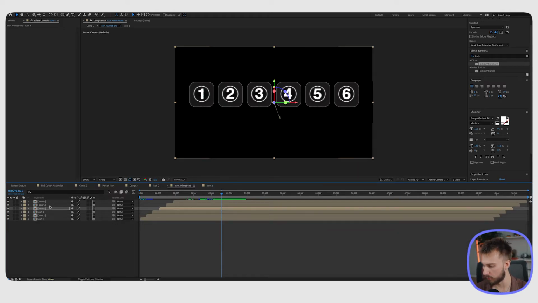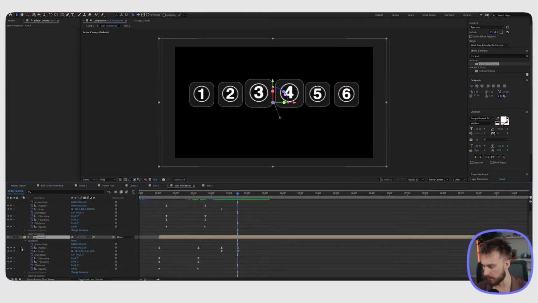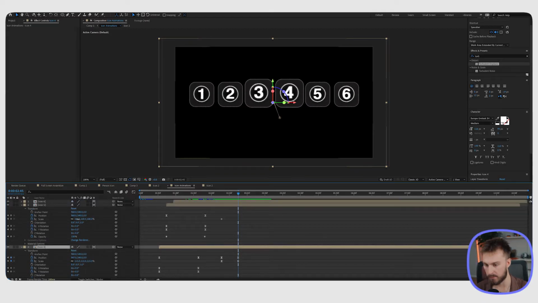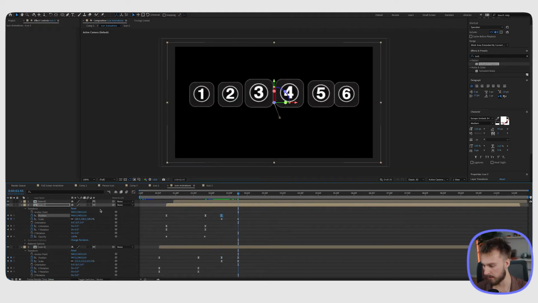And I'm going to go over to 5, pull up transform, make a keyframe for scale, drag it out a little bit. Or for number 3 here, I'm going to pull up where the keyframes end so we can align everything. And then I'm going to manipulate the scale for number 5 here. We don't want it as big, just slightly bigger. And then we also have to move the positioning. So I'm going to go back to the first keyframe, make a keyframe for positioning, then go back to my last keyframe there and move it to the left a little bit.